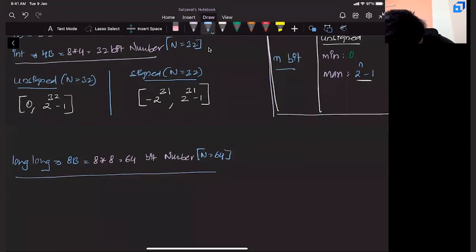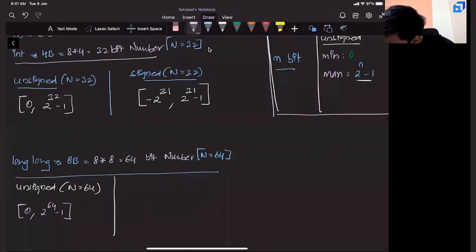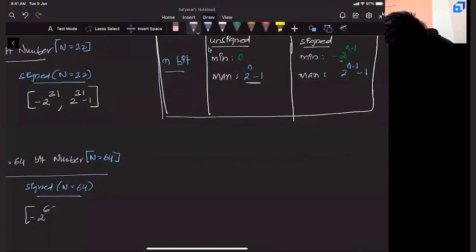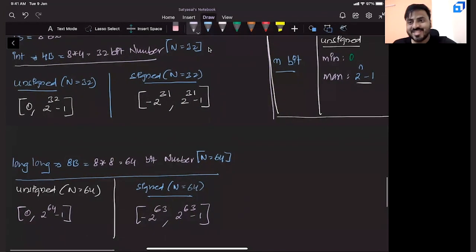Once again, in this scenario, if it is unsigned and it is given that n is 64, the minimum value which you can store is 0. The maximum value is 2 power 64 minus 1. Same if it is signed and n is 64, in that case the range is minus 2 power 63 comma 2 power 63 minus 1. There you go. This is how you can get your int range and long int range just by using this logic.